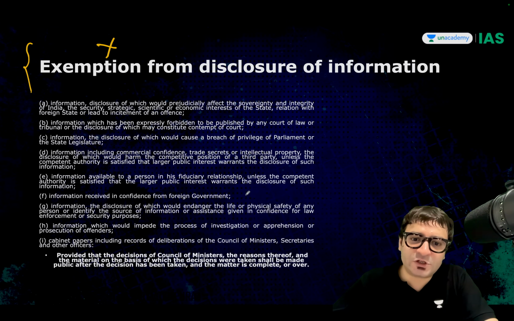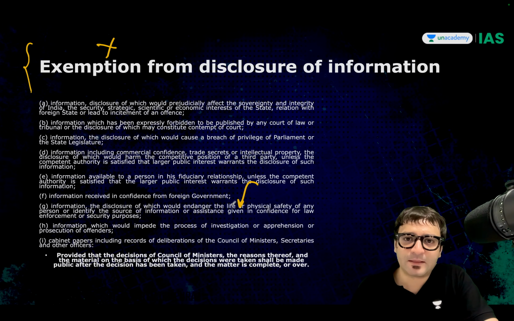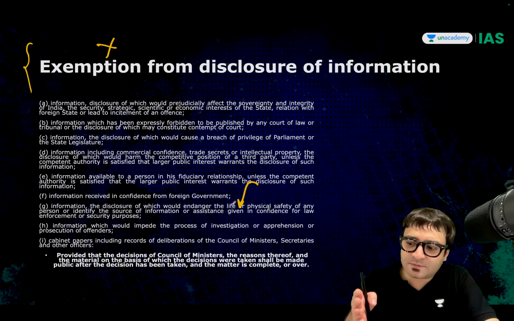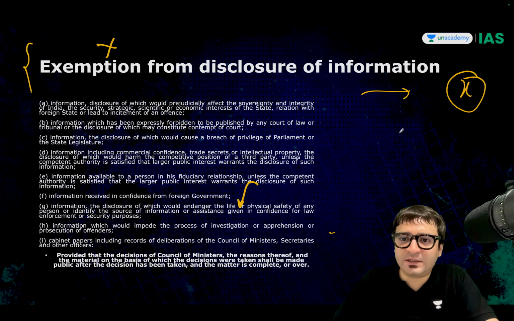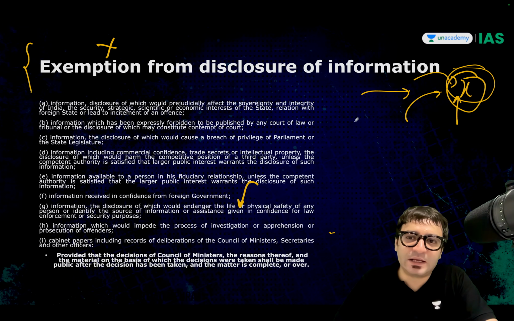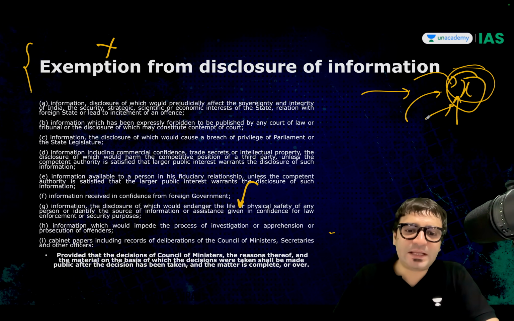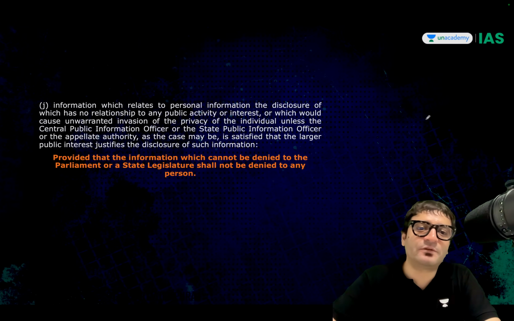or which will endanger the life or physical safety of an individual. There are criminals who want to know where this person X is. We have to kill him. They will file an RTI application and tell the police, please help us locate this individual. They will tell you the location, you will go there and kill this individual. It will affect the life and liberty of this individual. Be that as it may, this is information which is exempted from disclosure.